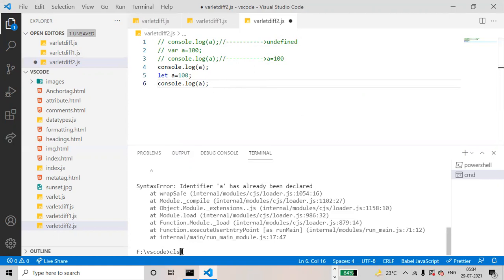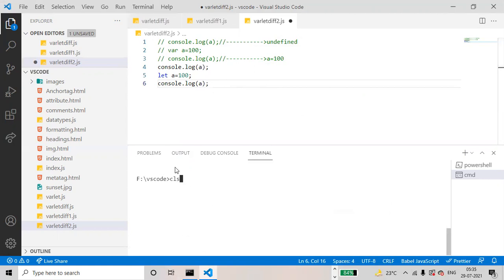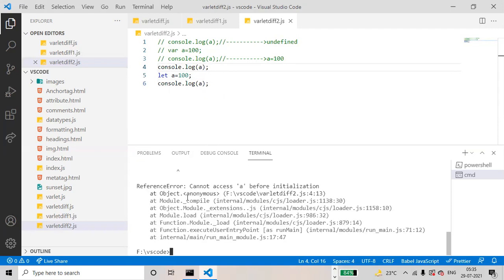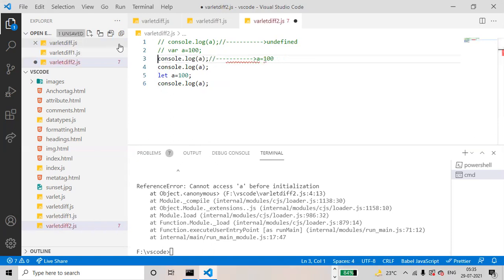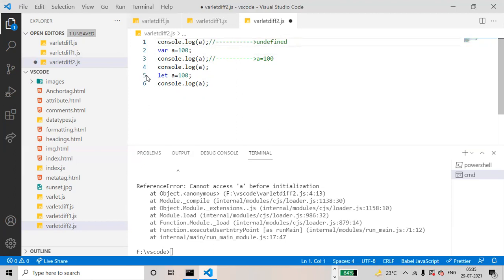We'll clear this terminal, CLS, then go to the varletdifference2. Okay, save the file. I did not save. Control S. Save the file, then execute. See, cannot access a before initialization. Using the let keyword, it is throwing an error that a cannot be accessed before initialization. Same thing we will execute, will uncomment this. We'll comment the let keyword and we'll uncomment the var keyword.